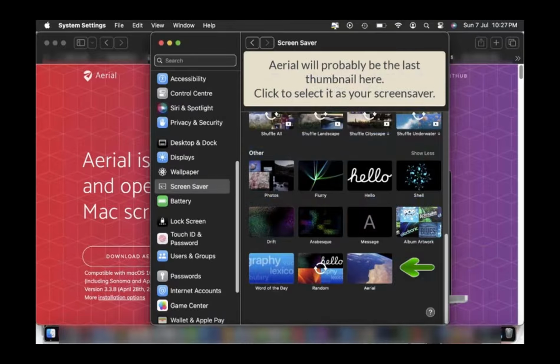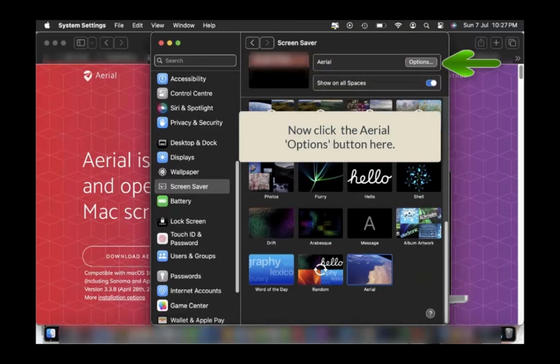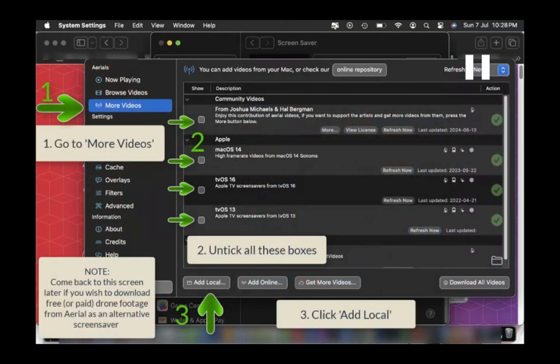Select the Arial icon, and then at the top of the page you should see a preview screen for Arial and an Options button. Open the Options panel. On the menu, go to the More Videos page. Untick all the boxes on the More Videos page to make sure Arial doesn't download more drone footage videos.